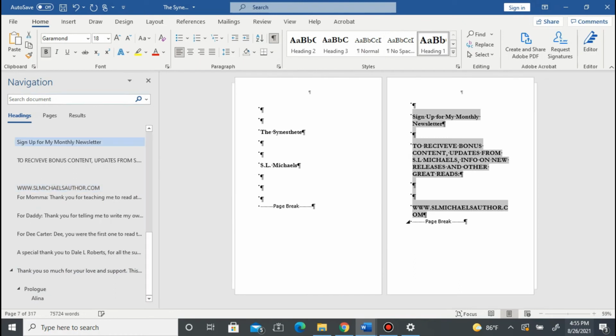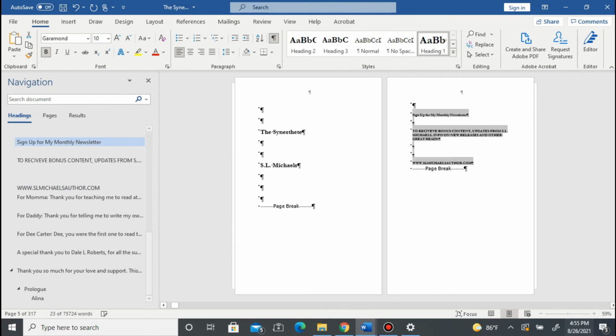And after you do all that, then you will convert it to an EPUB file. And that's basically it. That's how you format your book for ebook.